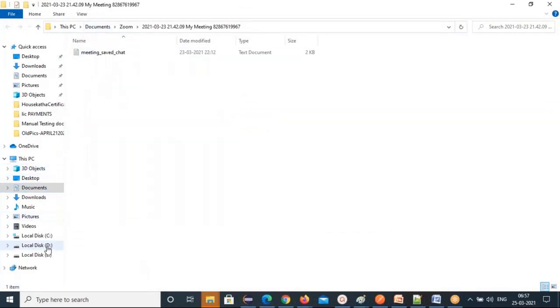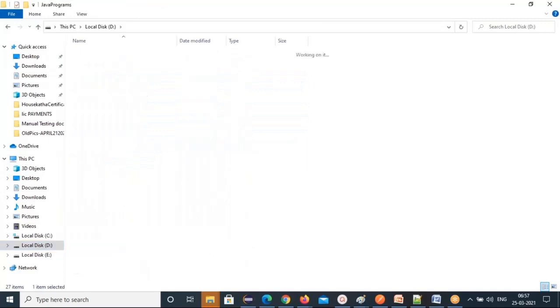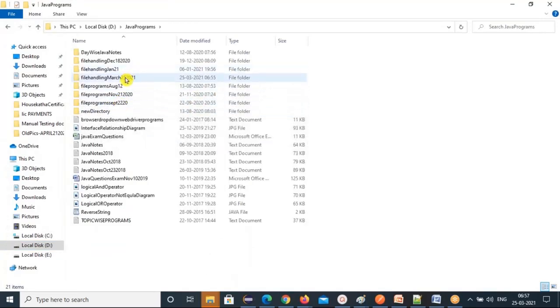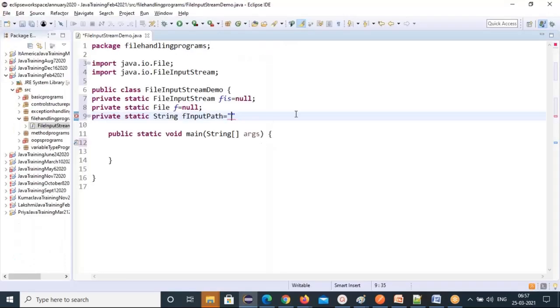So let's go to D drive, and here you have Java programs. In the Java programs, file handling March 25. This is my file location. So copy this location, and you have now only input.txt. You have to give that input.txt. Complete file path you have to give. From this file you are reading to your programs.